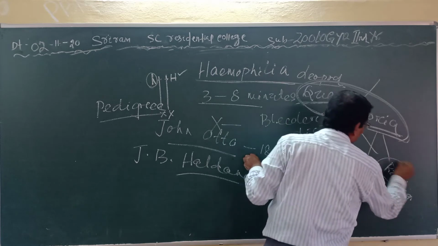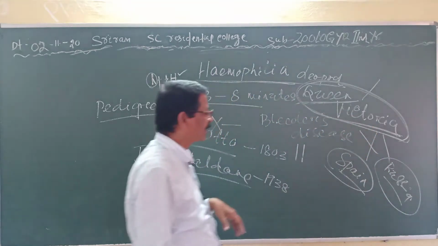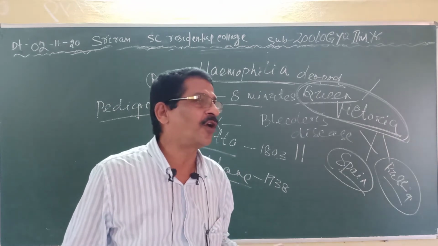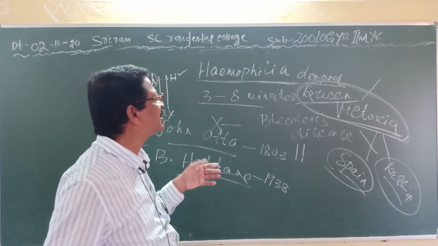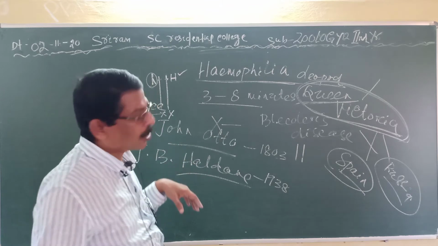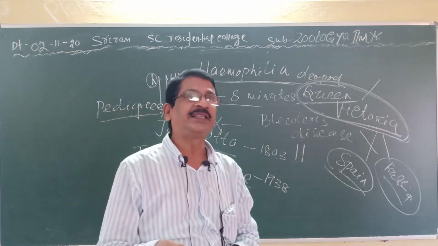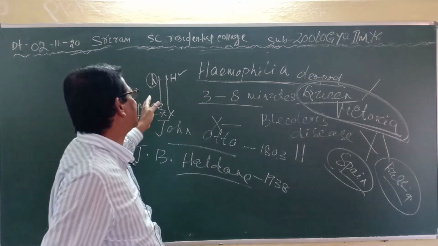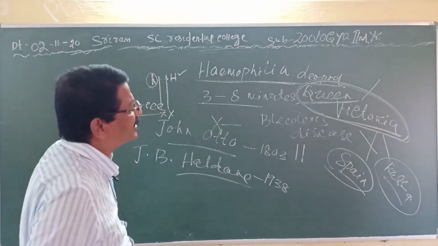So this disease was otherwise called the royal disease. This disease was called the royal disease. Clear? And it is caused by an X-linked gene.